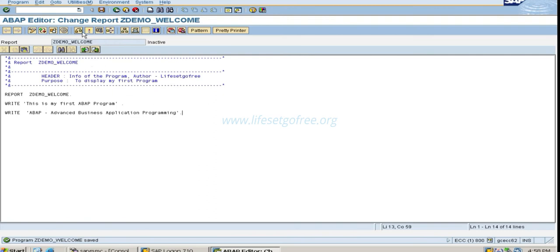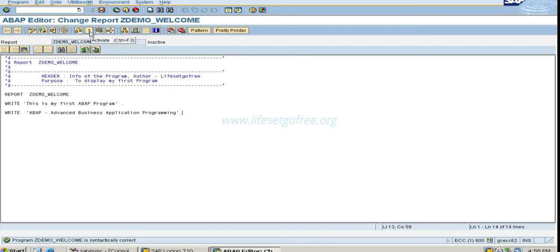So how can you check your program? This is the symbol, two squares. This is the check symbol. So first, after writing your program, you have to save, then check. You can use either this button or Control F2. Once you do this, you will be given the information: this program is syntactically correct. So we have no syntax error. That means your program is ready.